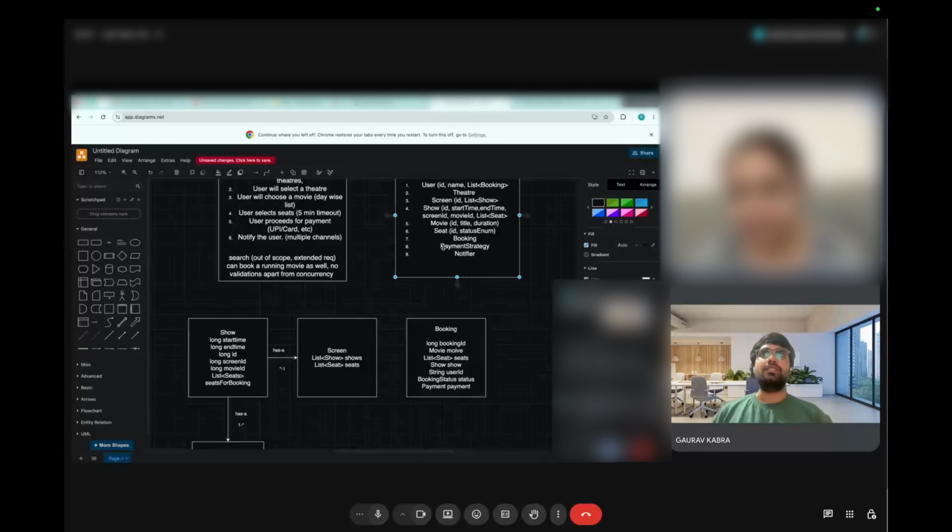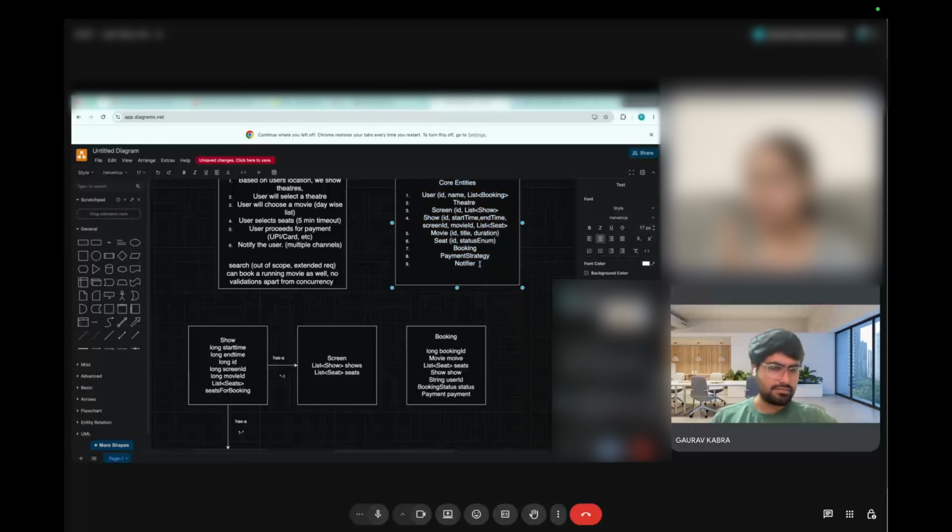Actually, I wanted to do this strategy pattern, but I think it is just an interface which multiple classes will implement. For observer also, it will be a similar case where there will be a different observer, notifier, different kinds of notification types, which will again be an interface. Notification will be an interface. I wanted to